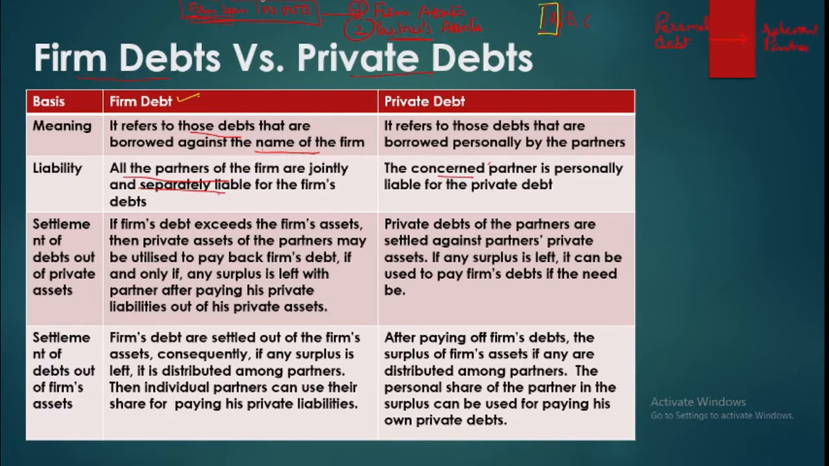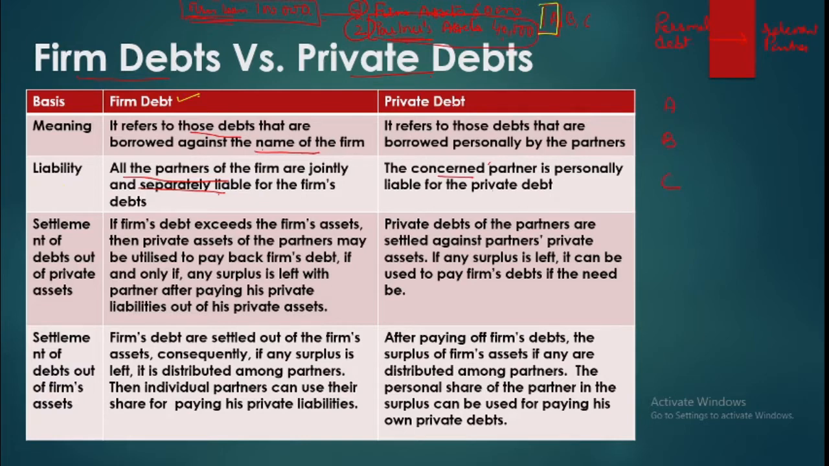Now here in this case, suppose the firm is having a loan of say 1 lakh. Firm's assets are say 60,000. So firm can meet only up to 60,000. So you still have a burden of 40,000 rupees. Now this burden will be discharged by the remaining partners. So what we shall be doing is, we'll be calling upon all the partners to pay off this debt.